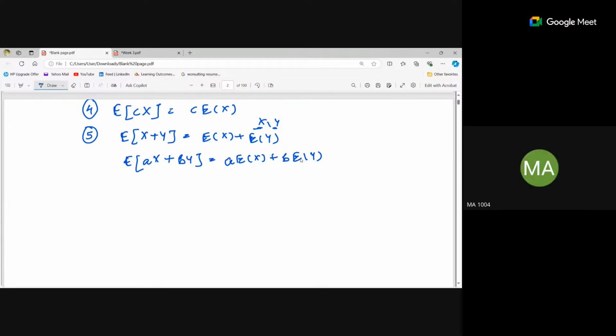Okay, let's take an example where x, y are taking values.